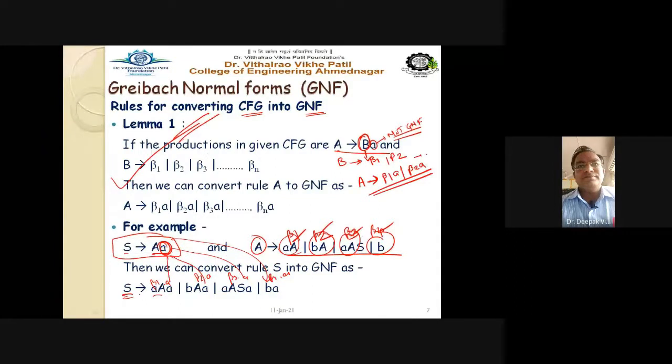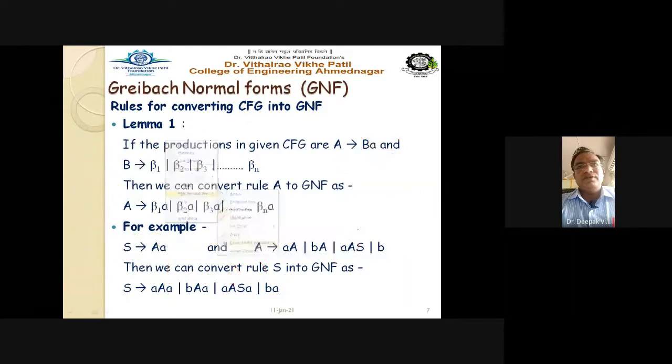Okay. Let us see another theorem or another lemma for the conversion of CFG into GNF.